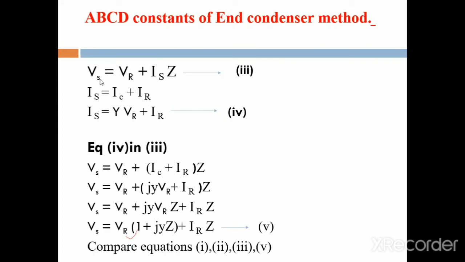In the case of a generalized equation, what is the formula? Vs is equal to AVR plus BIR. But in this case, instead of IR, we are having the IS. That's why again we simplify this equation. After that, we compare this equation with the generalized equation.